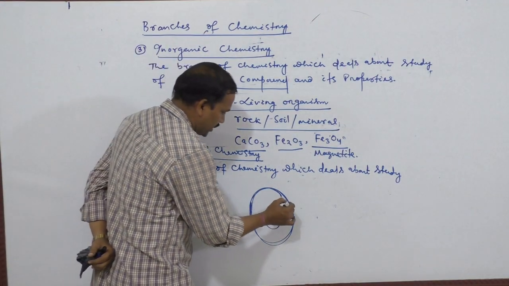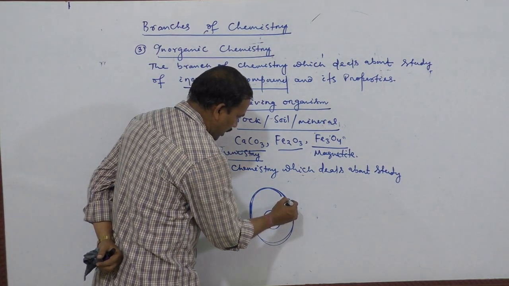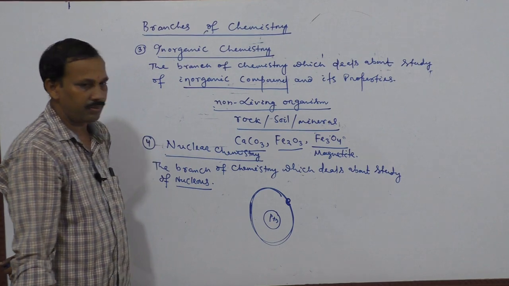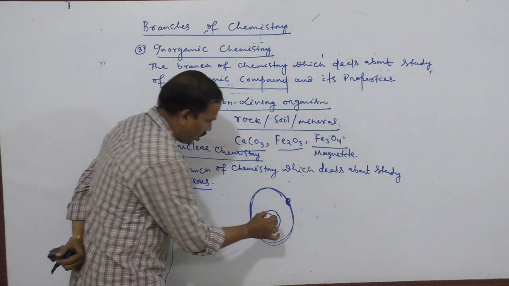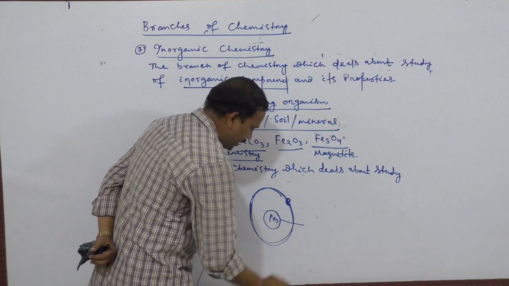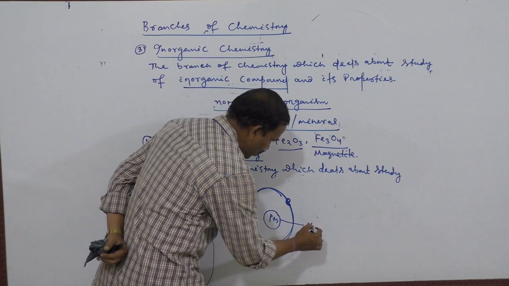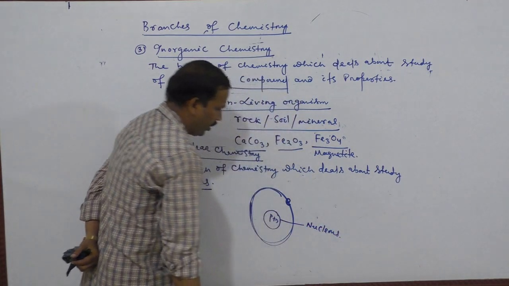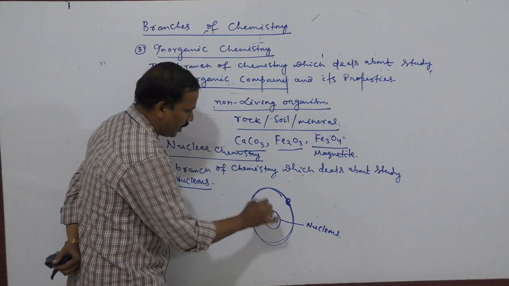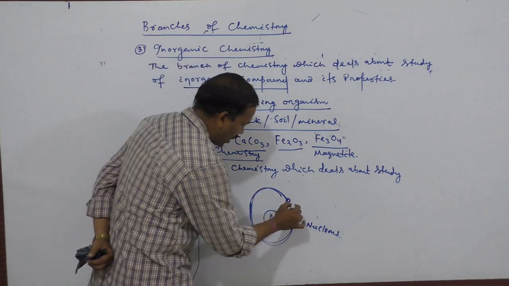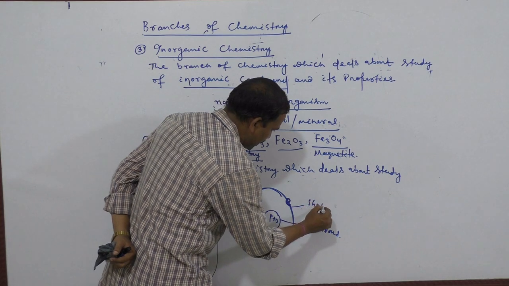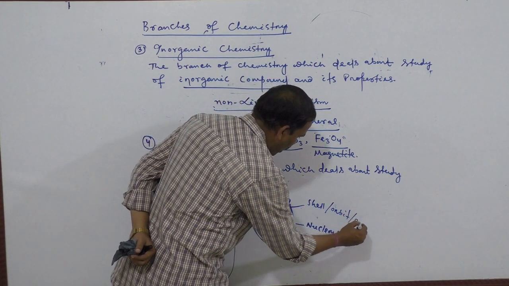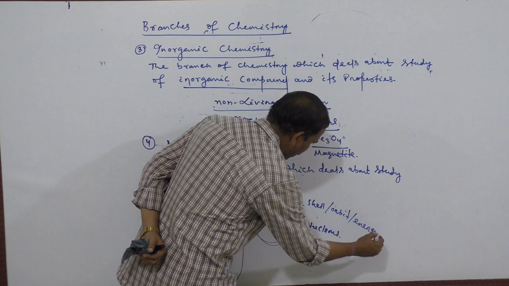But in the extranuclear part, another subatomic particle, that is electron, is present. Protons and neutrons present at the center part are known as the nucleus. But electrons revolve around the nucleus in paths known as shell or orbit or energy level.